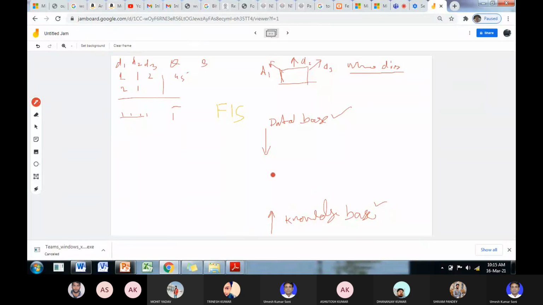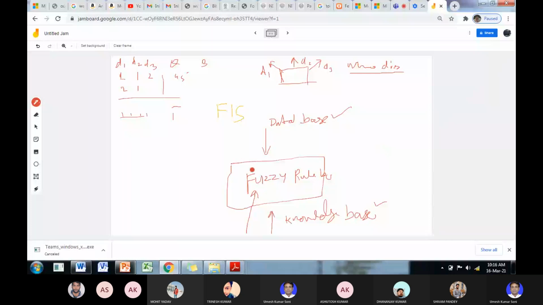Okay, third is the fuzzy rule base. So the fuzzy rule base is designed using the knowledge base and database. Suppose the knowledge base is that whenever distance is low, we will start braking, or we will turn opposite to the obstacle. Okay, so how will the fuzzy rule be formed?